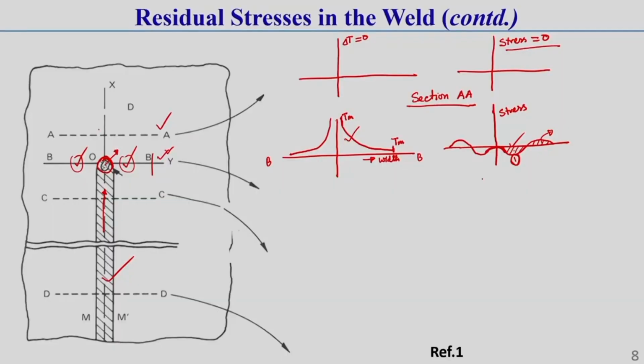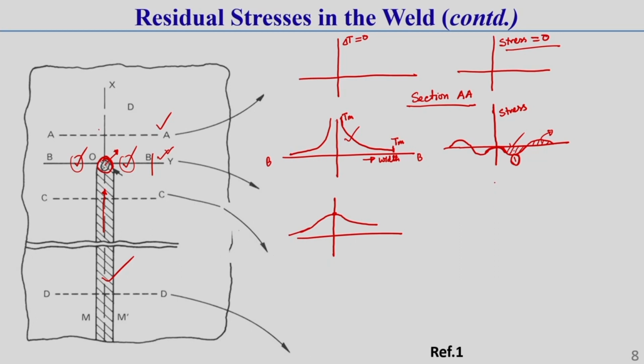Okay. So, how is this stress varying? After that, in section CC, here I am drawing, the welding has already passed through this section. Once the welding has passed away in this section CC, the temperature generally reduces, and let the temperature in this zone be just lower than the melting point temperature, because there the material starts cooling and starts solidifying.